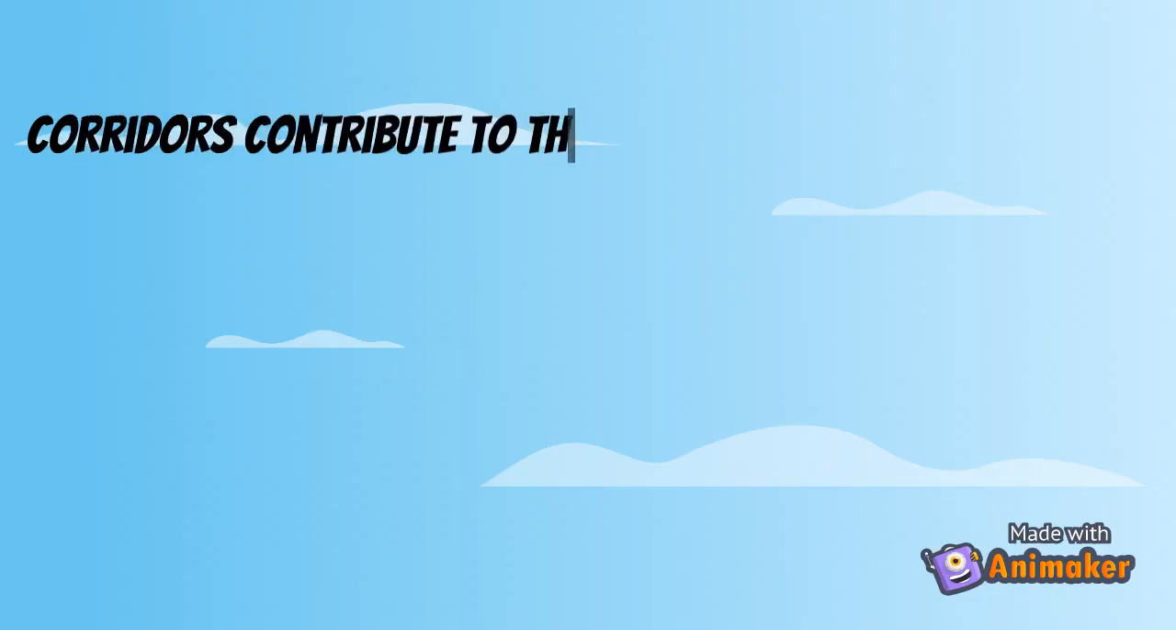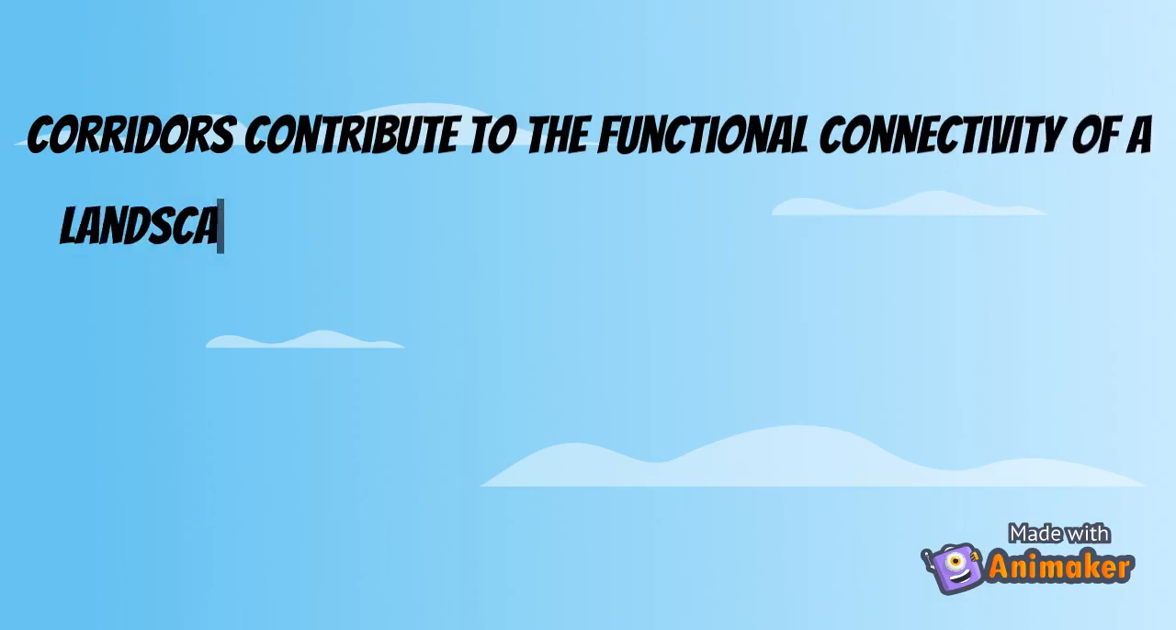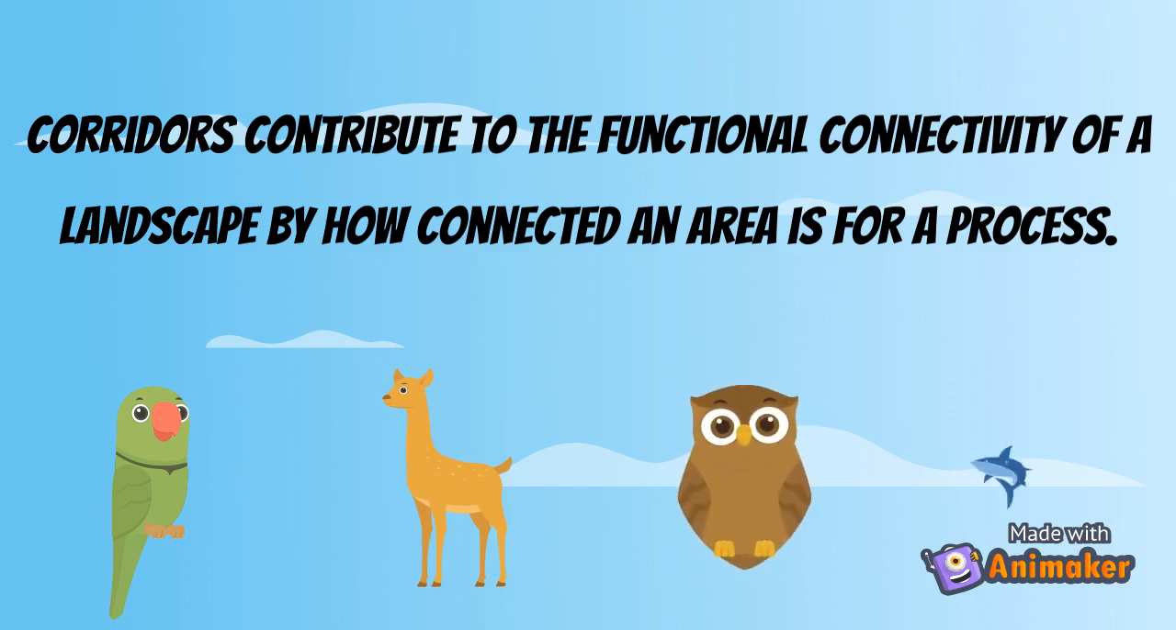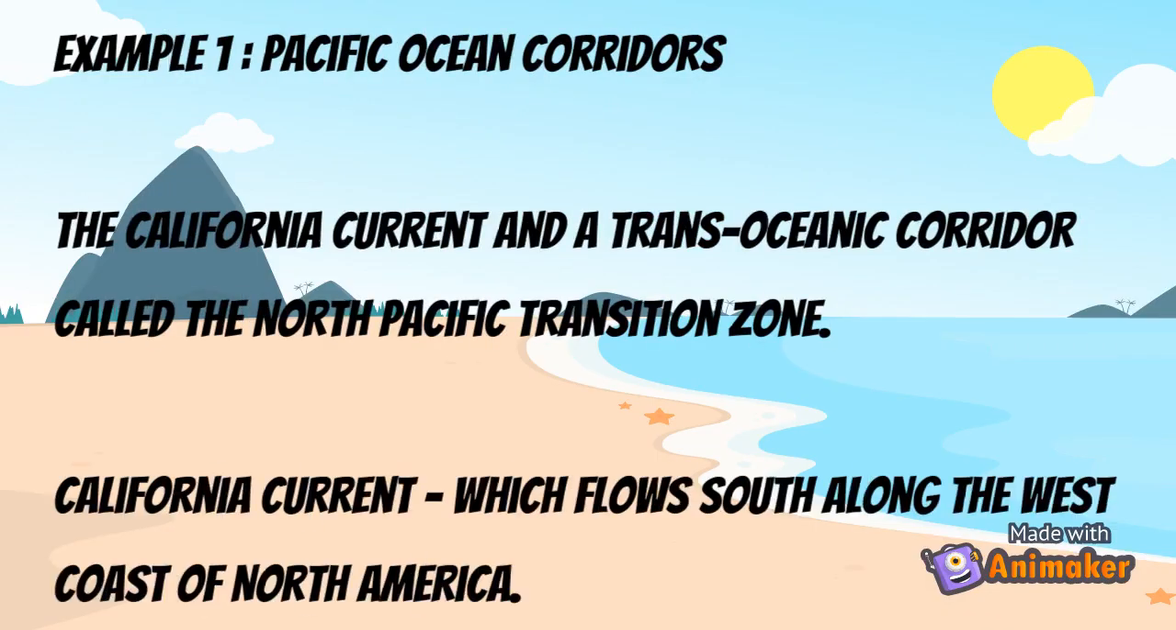Corridors contribute to functional connectivity of a landscape, meaning how connected an area is for a process, such as an animal moving through different types of landscape elements. Corridors are essential to any species required to migrate for survival. Pacific Ocean corridors are used by marine wildlife.